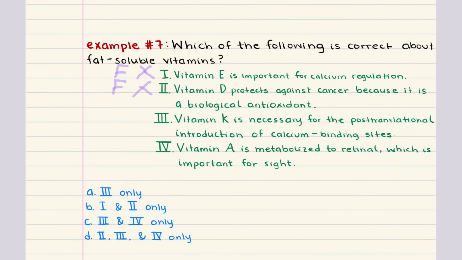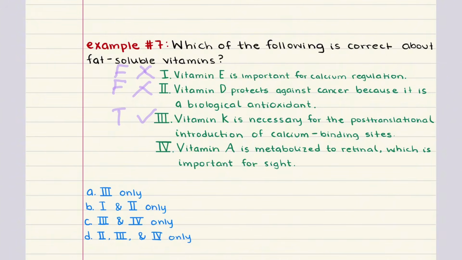Statement 3 says vitamin K is necessary for the post-translational introduction of calcium binding sites. This is true. Vitamin K is involved in the carboxylation of glutamic acid residues on certain proteins, which is going to allow those proteins to bind to calcium. This is really important in blood clotting and bone metabolism. So this statement is true.